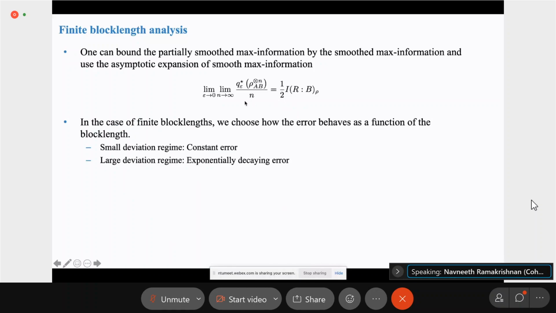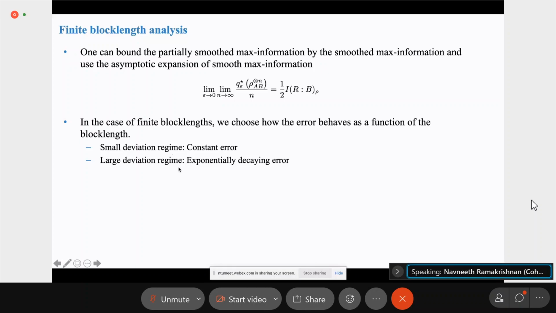And now let's look at the case where n doesn't go to infinity, but instead we have a finite number of n here. And in that case, we now have to decide how we want our error epsilon to behave. So there are 2 regimes. The first one is the small deviation regime, where we just ask that the error be some constant, and the large deviation regime, where the error is exponentially decaying in n.